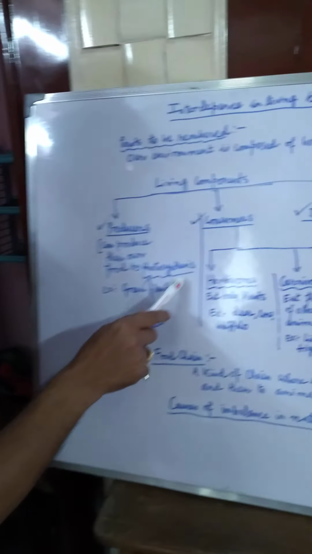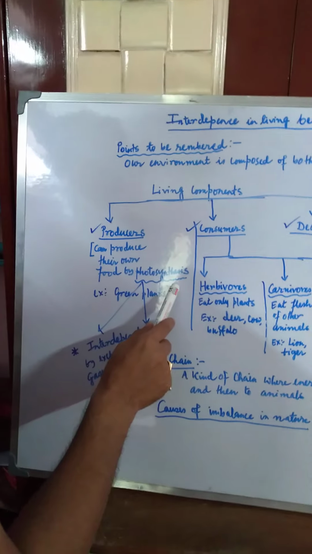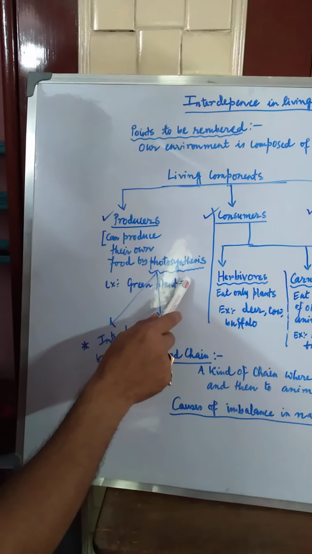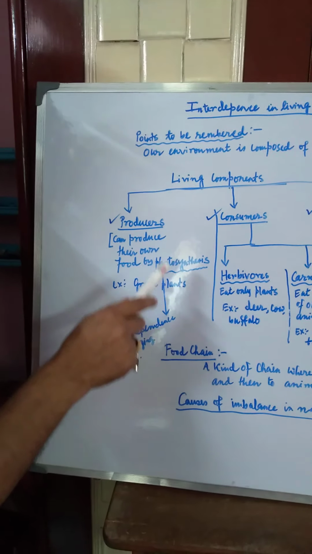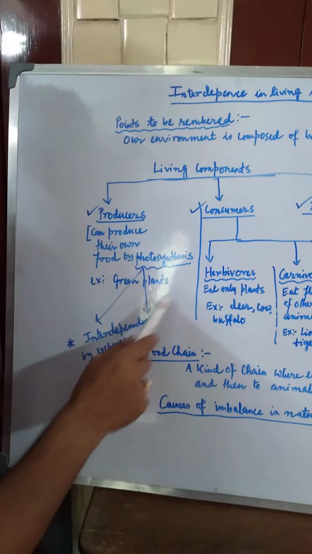So here it is, photosynthesis, where the green plants absorb the sunlight with the help of the green pigment chlorophyll, and they absorb the minerals from the soil with water to produce their own food.